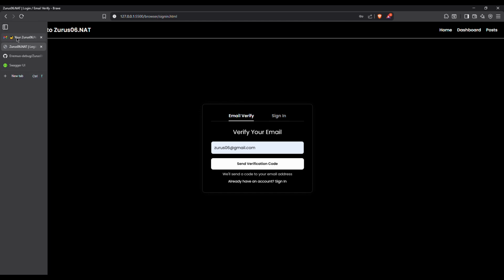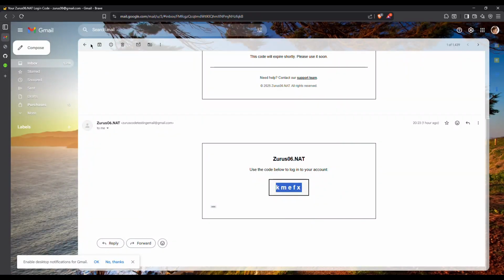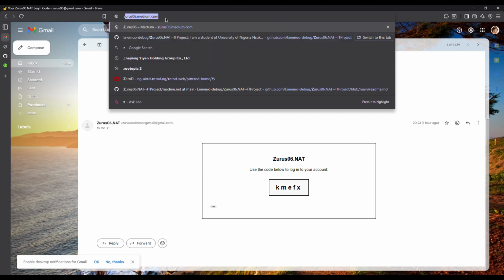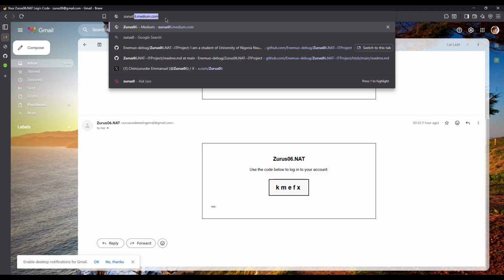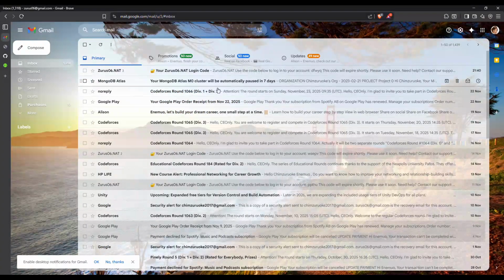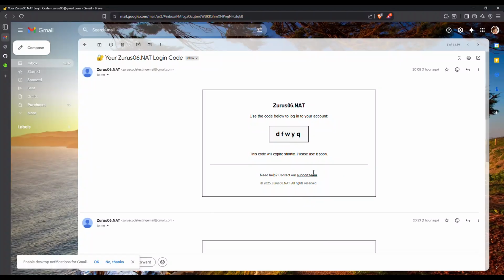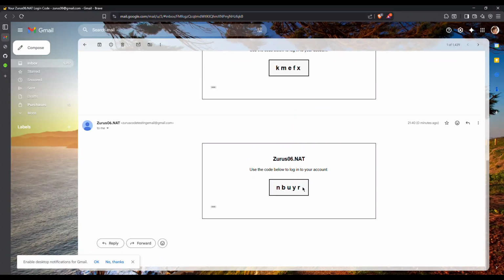Now we go to our Gmail to see the mail that was sent to us. The network was actually bad before. I hope it's better now. Let me just reload the page and wait for the network. So we see a code sent to us.